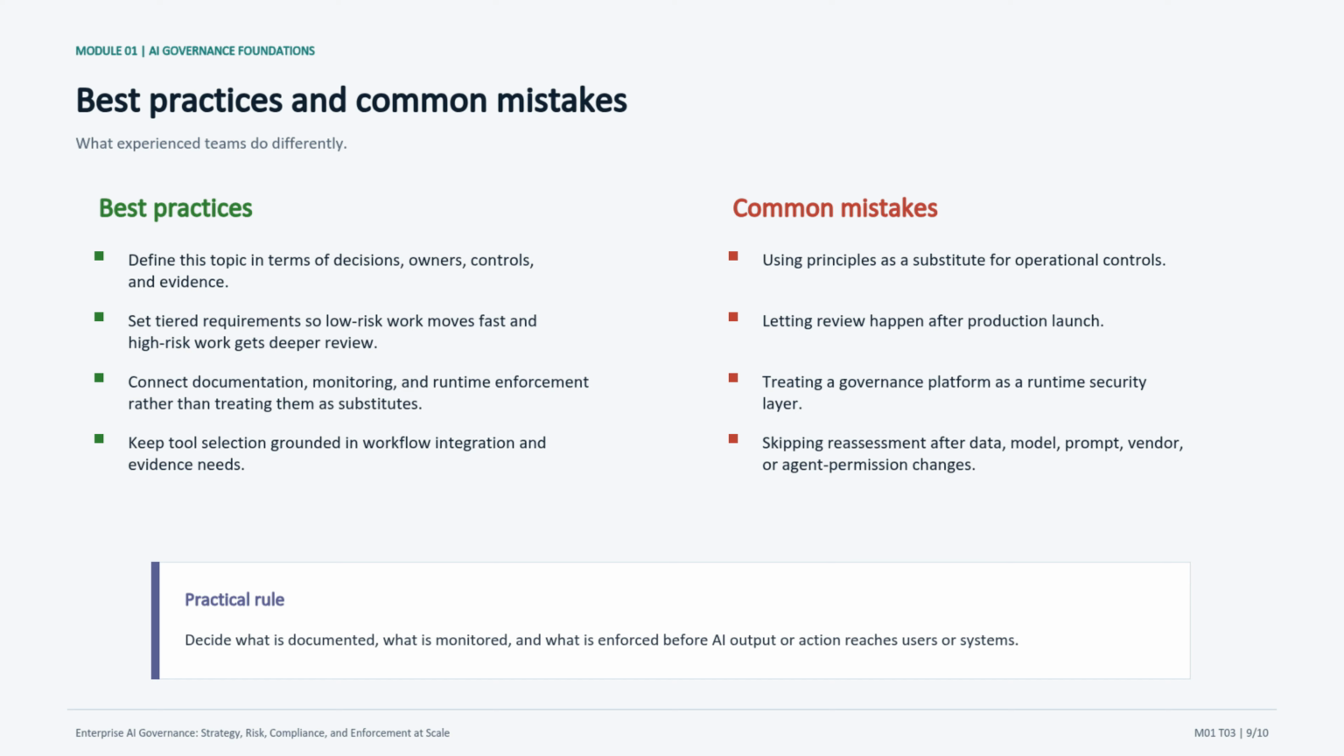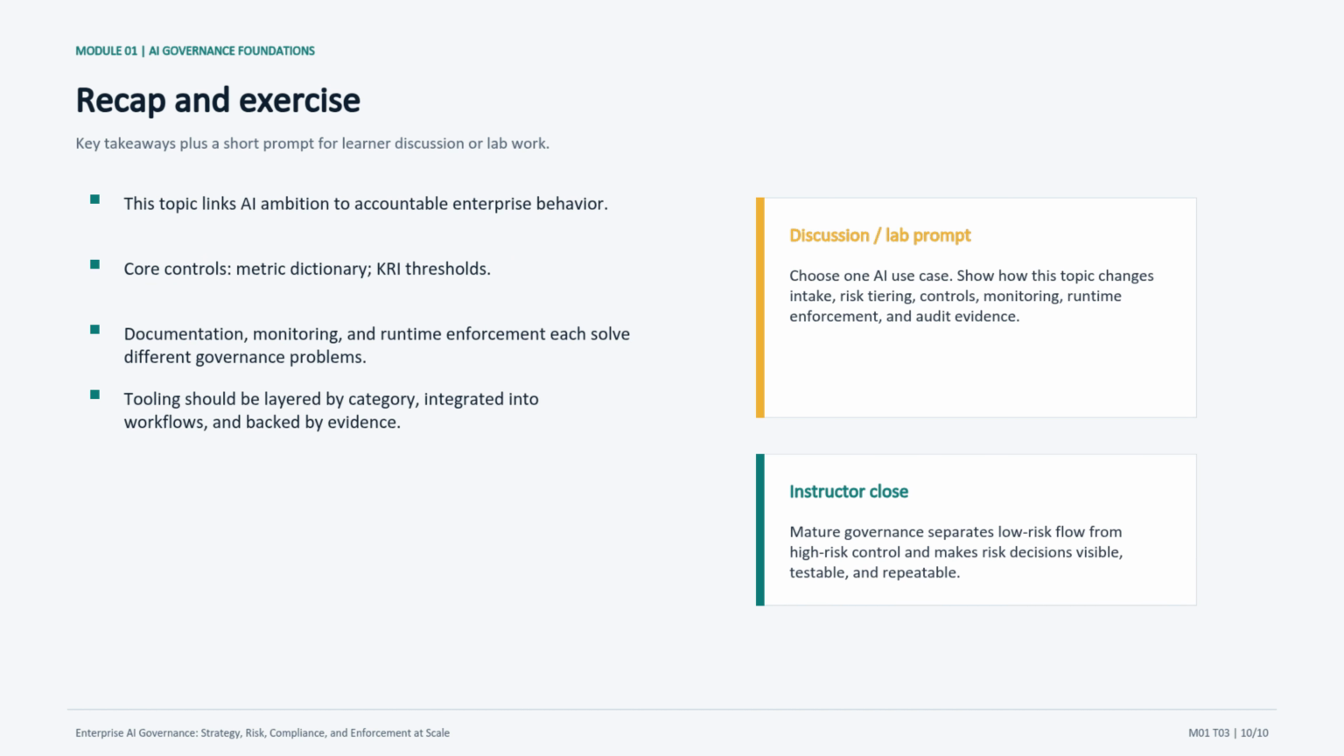We are going to pull the key ideas together and turn them into a short discussion or lab prompt. To close this deck, I would bring the class back to the central message: AI governance maturity models and operating principles link AI ambition to accountable enterprise behavior. It is not separate from delivery, it is how delivery becomes safe, compliant, and repeatable. The takeaways summarize the operating logic: know the controls, separate documentation from monitoring and runtime enforcement, and choose tools that support the workflow and evidence model.